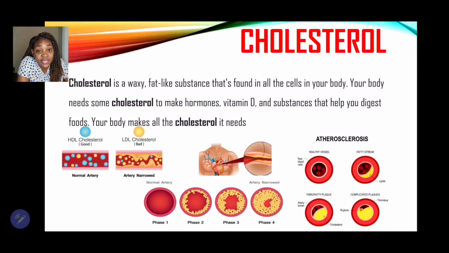Now, there is good cholesterol that performs certain important functions in our body, and there is also bad cholesterol.